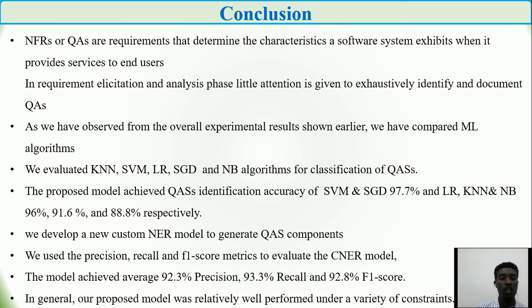We used precision, recall and F1 score metrics to evaluate the CNR model. The model achieves an average of 92.3% precision, 93.3% recall, and 92.8% F1 score. So in general, we believe that our proposed model performed relatively well under a variety of constraints.